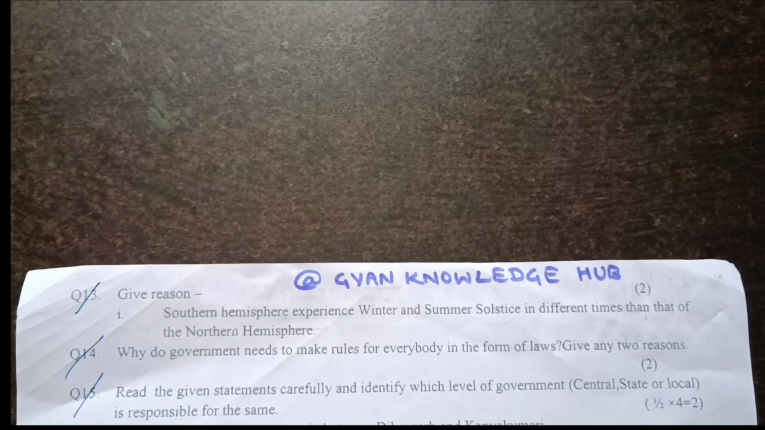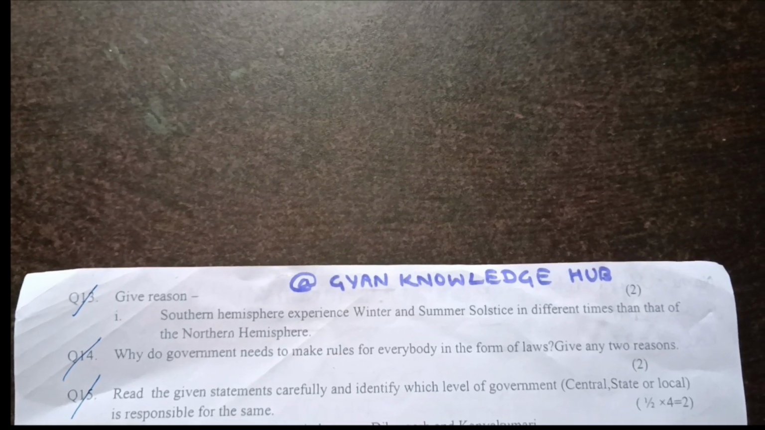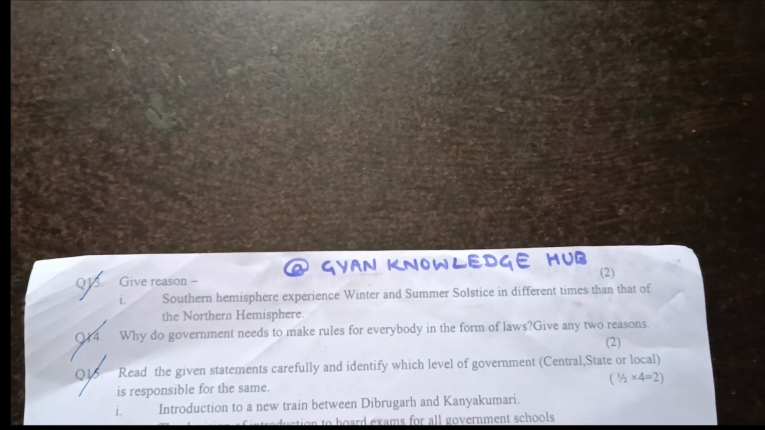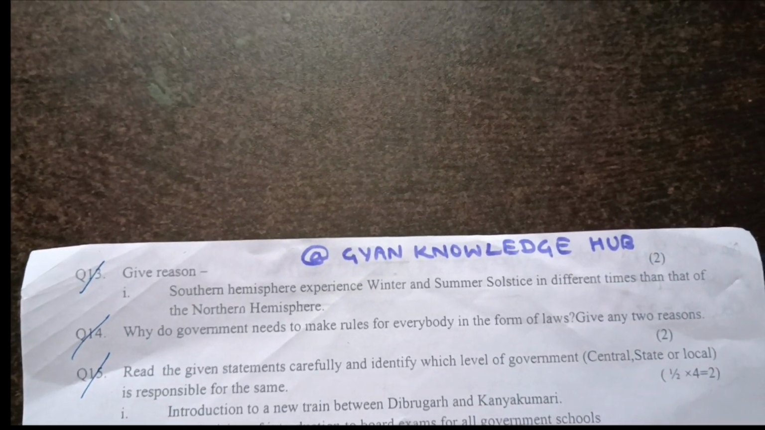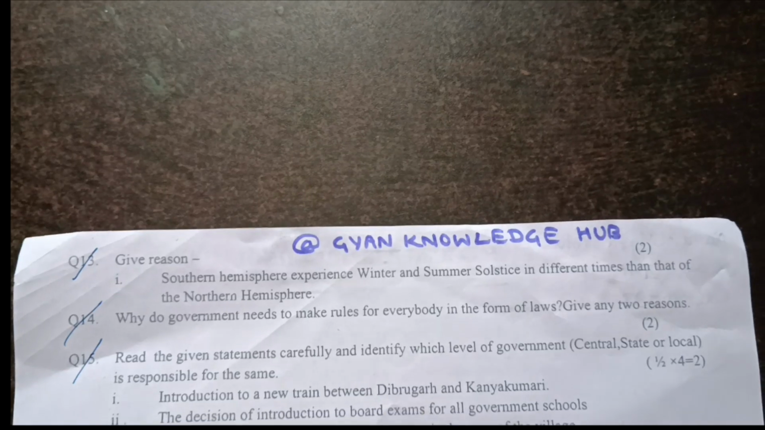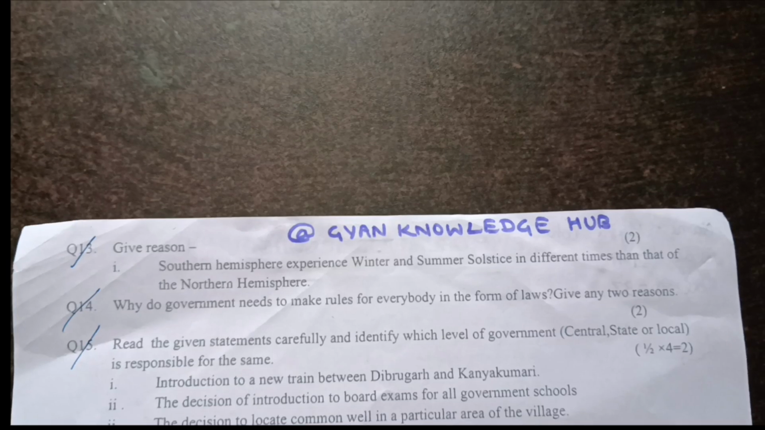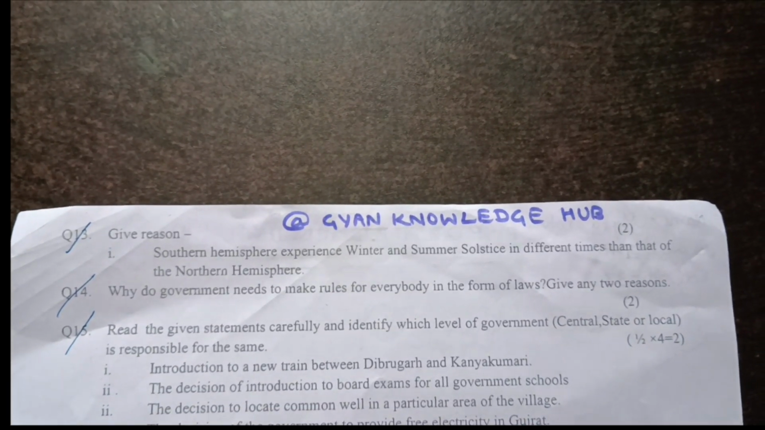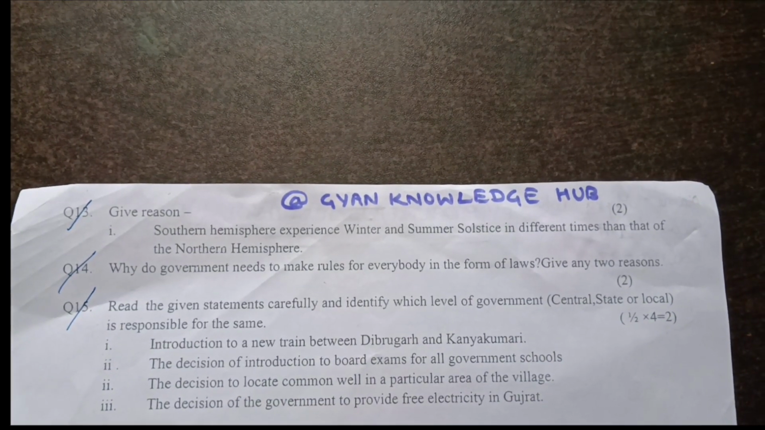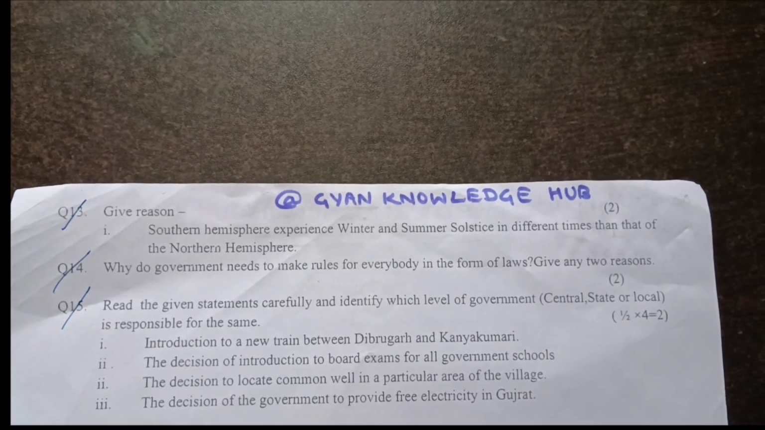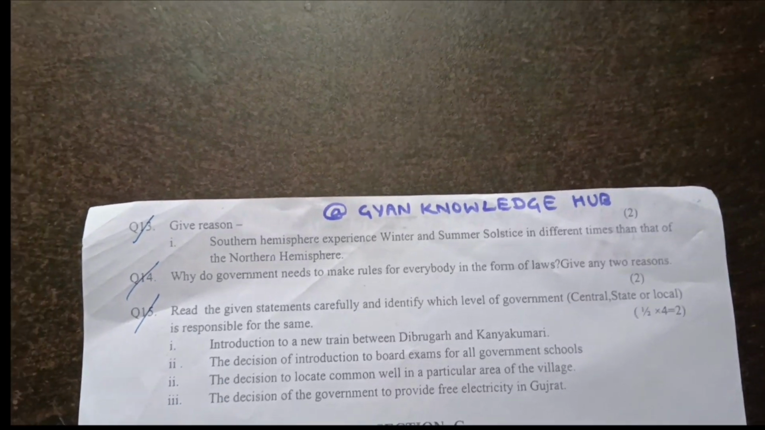Read the given statements carefully and identify which level of government, central, state or local, is responsible for the same. Number 1. Introduction to a new train between Dibrugarh and Kanyakumari. Number 2. The decision of introduction to board exams for all government schools. And number 3, decision to locate common well in a particular area of the village. And number 4 is the decision of the government to provide free electricity in Gujarat. So you have to tell which government is responsible.